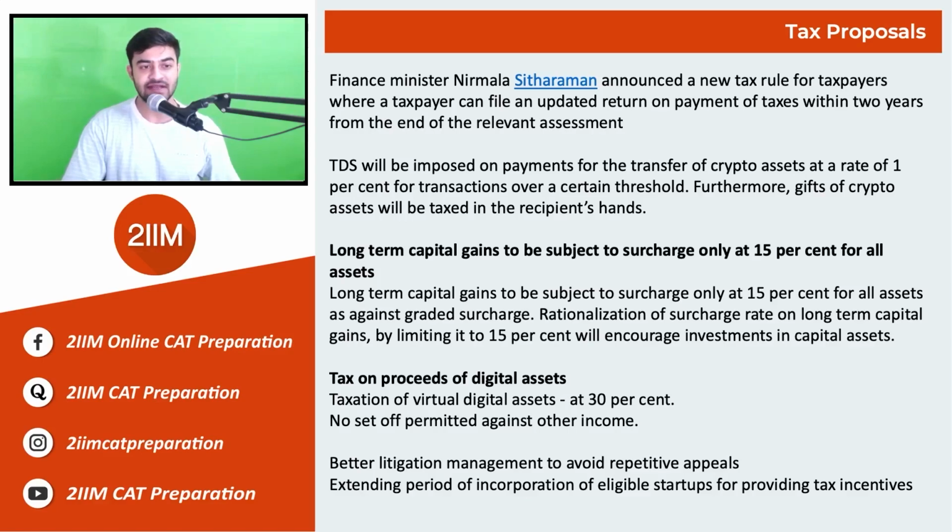The government also made its stance clear on long-term capital gains, wherein all long-term capital gains are subject to a surcharge of 15%, regardless of what kind of asset it is. Tax on proceeds of digital assets. The government also introduced a 30% tax on the transfer of any kind of digital asset. This seems to be a big number, but it is not, because it curbs the heavy investment in the cryptocurrency market, which is highly volatile, and also paves the way for the government to introduce its own cryptocurrency. And it also made it very clear that no set-off is permitted against any other income.